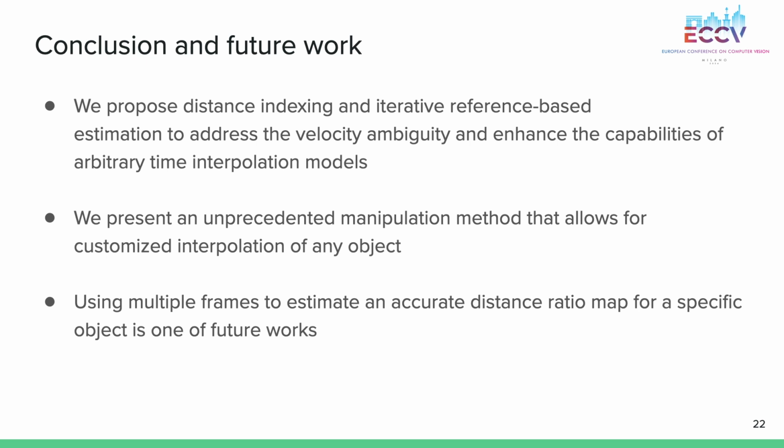In conclusion, we propose distance indexing and iterative reference-based estimation to address the velocity ambiguity, achieving clearer anytime video frame interpolation and manipulated interpolation. Then, using multiple frames to estimate an accurate distance ratio map for a specific object is one of future works.